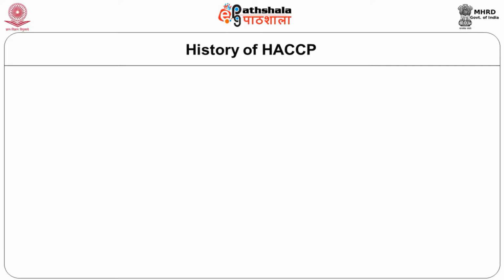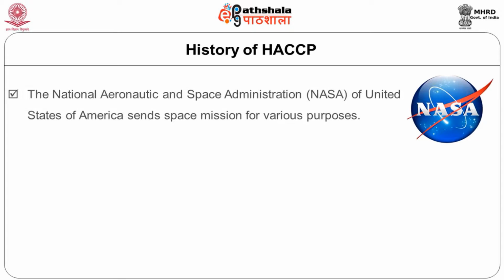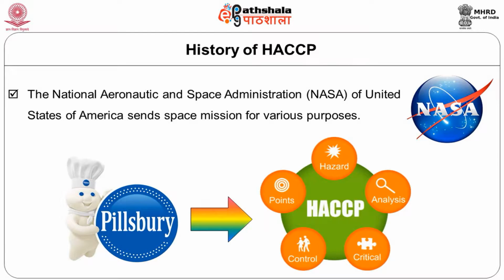Before going into HACCP proper, I would like you to understand the historical background of HACCP. The National Aeronautics and Space Administration of the United States used to send space missions for various purposes. But the food provided to the astronauts has to be absolutely safe, and they have no alternative supplies of food in space. Pillsbury Company, which was supplying food for these astronauts, first tried to address the issue of food safety. In 1971, the first concept of HACCP was presented at the National Conference on Food Protection.